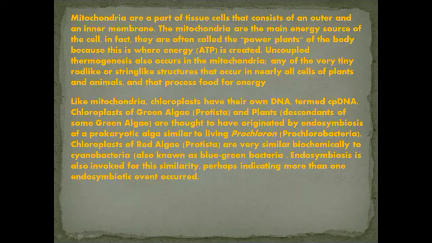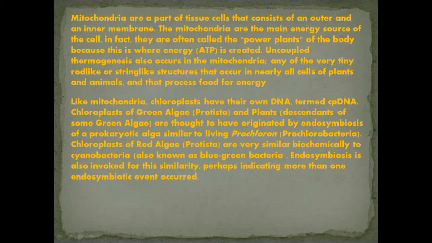Mitochondria. Mitochondria are a part of cells that consist of an outer and inner membrane. The mitochondria are the main energy source of the cell. In fact, they are often called the power plants of the body because this is where the energy, ATP, is created. Uncoupled thermogenesis also occurs in mitochondria. They are very thin rod-like or string-like structures that occur in nearly all the cells of animals and plants, and that process food for energy.